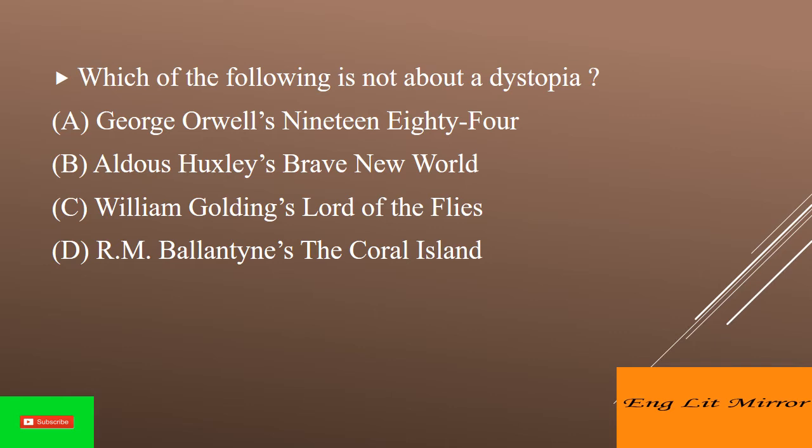Which of the following is not about a dystopia? Answer is option D. R.M. Ballantyne's The Coral Island. The Coral Island, A Tale of the Pacific Ocean, published in 1857, is a novel written by Scottish author R.M. Ballantyne, one of the first works of juvenile fiction to feature exclusively juvenile heroes. The story relates the adventures of three boys marooned on a South Pacific island, the only survivors of a shipwreck.